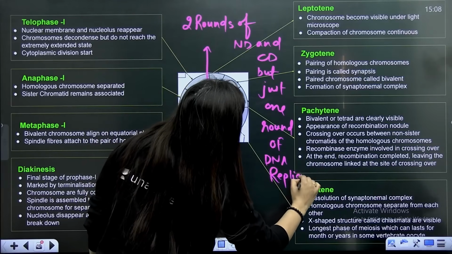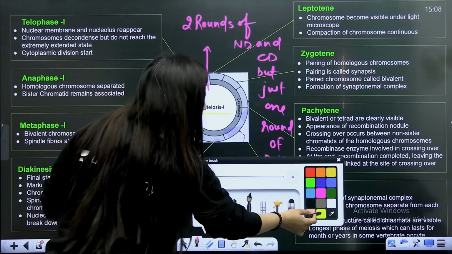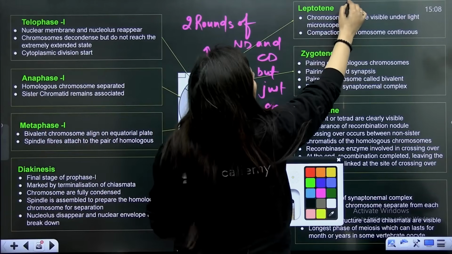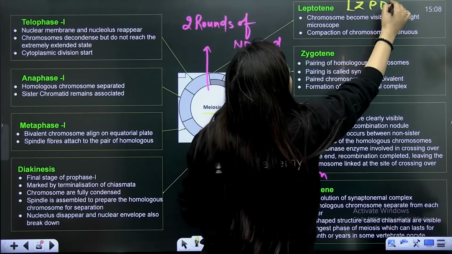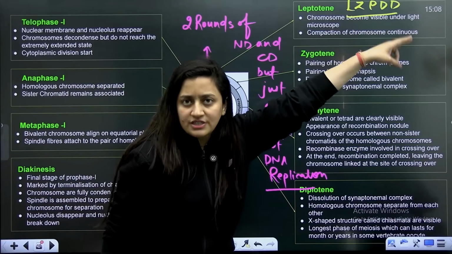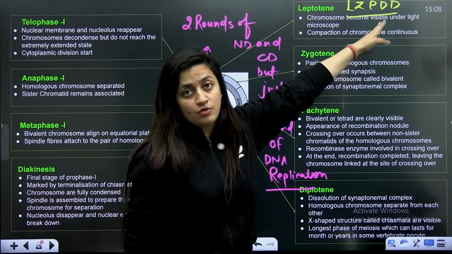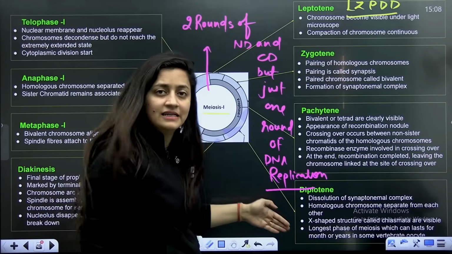So after interphase, there will be meiosis 1, which will have prophase 1. And when you talk about prophase 1, the trick here is LZPDD. Little Zara, please do not dance. So leptotene, zygotene, pachytene, diplotene, diakinesis. That's something you have to keep in your mind. So ultimately, it is prophase 1.